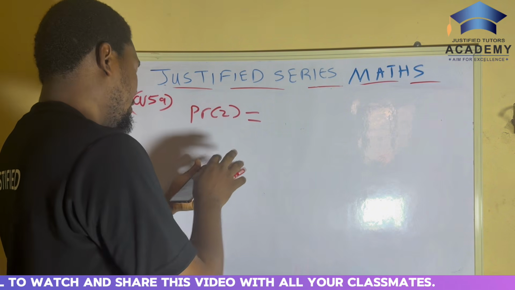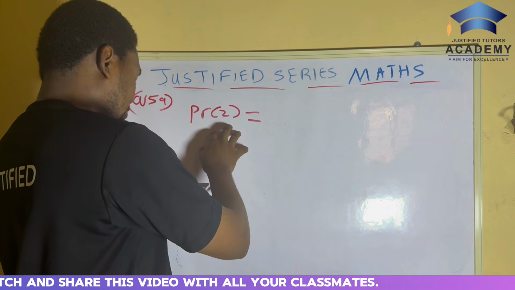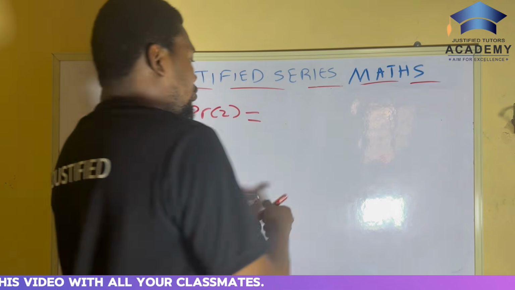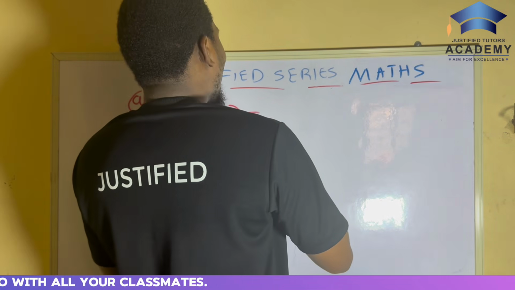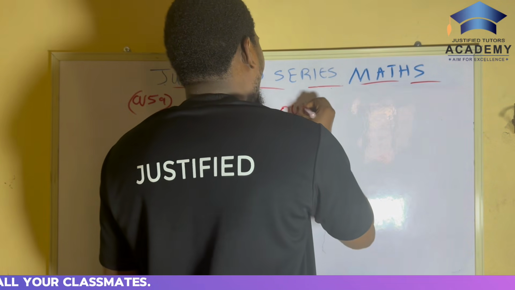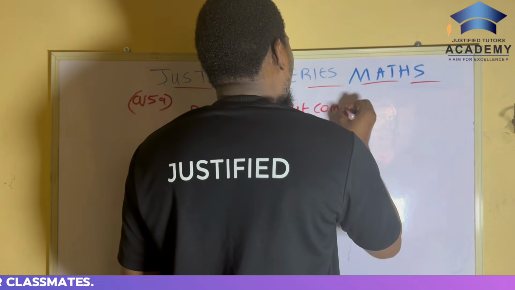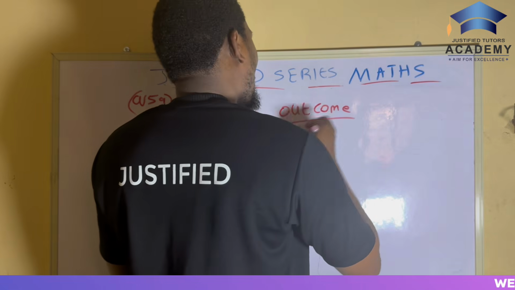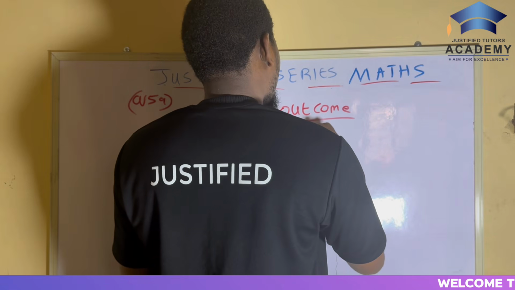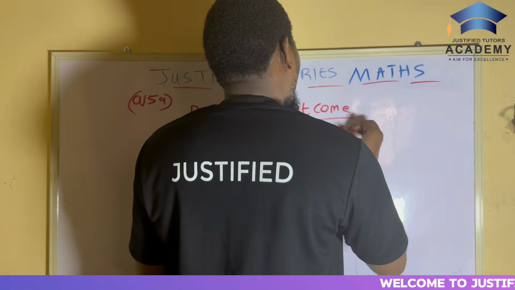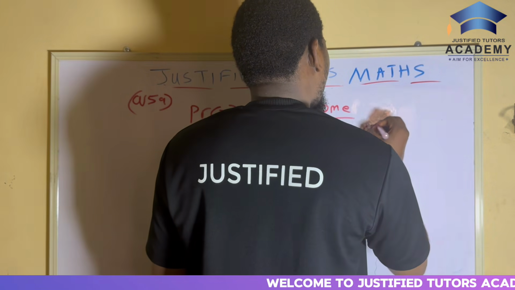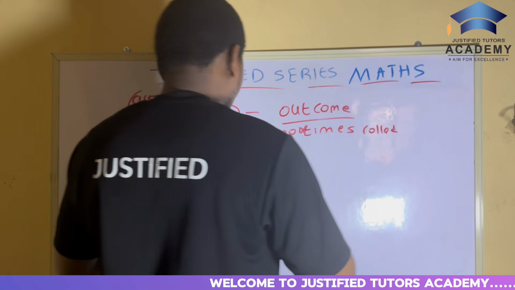Okay, so now the probability of obtaining a 2 is what? The outcome of 2, over the number of times the die was rolled.